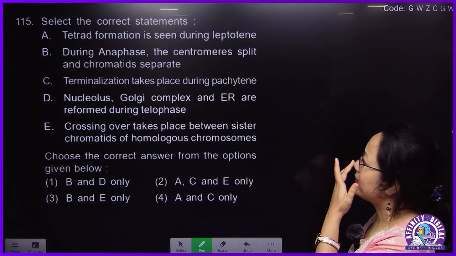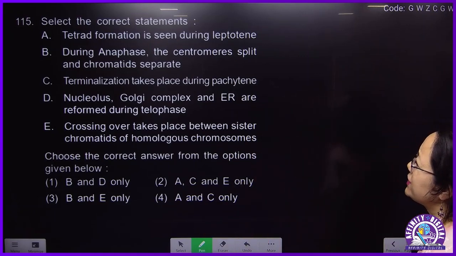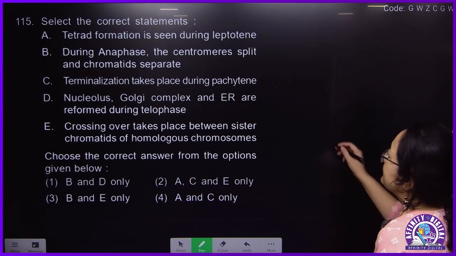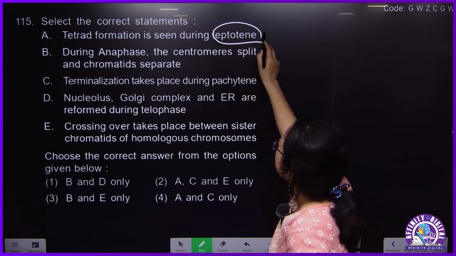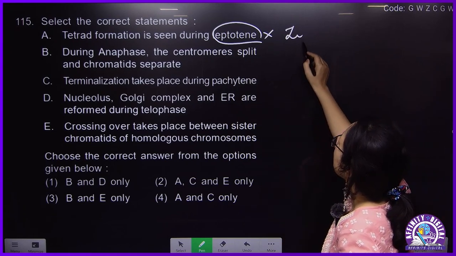Next, select the correct statement. Cell cycle. Now here, tetrad formation is seen during leptotene. Tetrad is not seen during leptotene. Tetrad formation will be seen during zygotene.